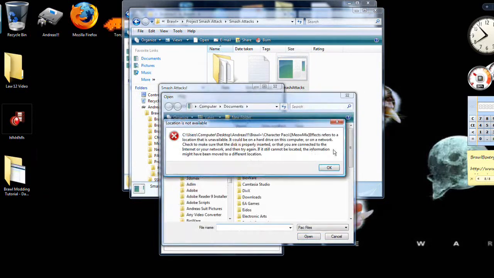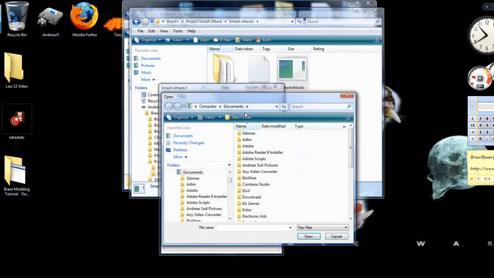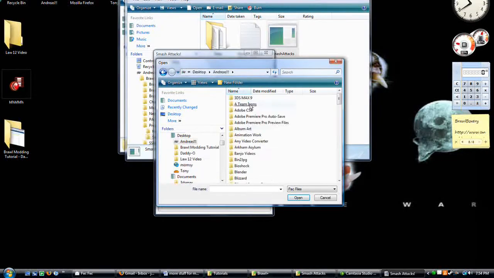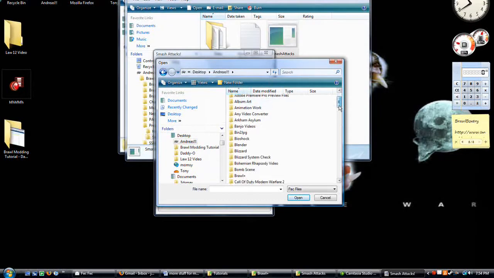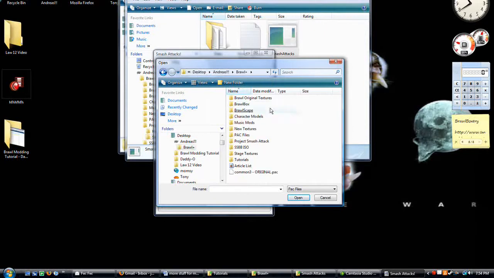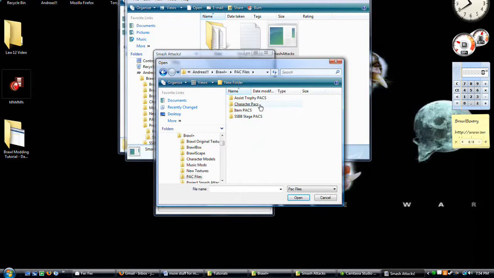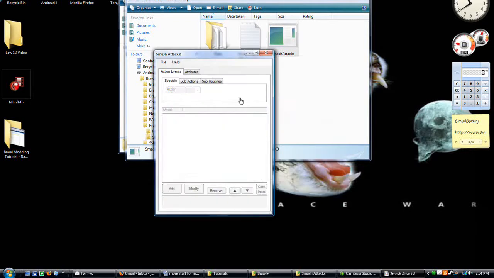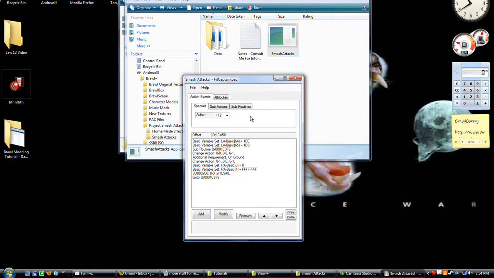File, open. You won't get that error. That was just because of nothingness. Go to where you have your character files and open up fitcaptain.pack. Remember, Smash Attacks cannot open fit motion pack.